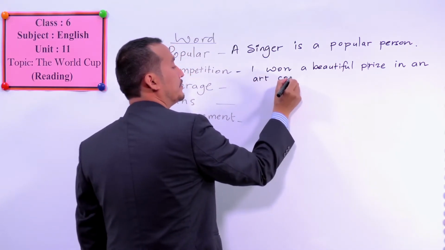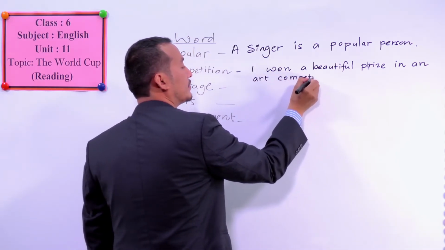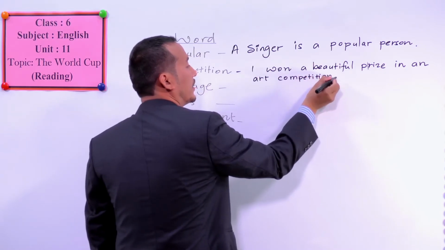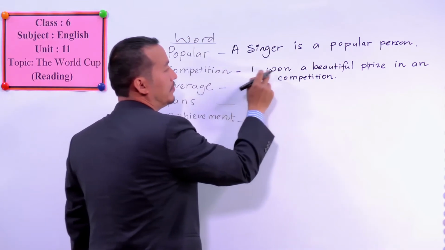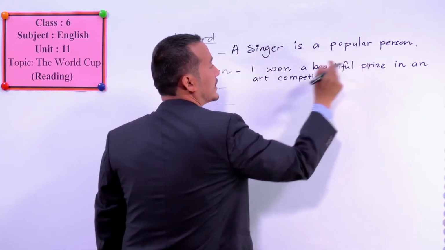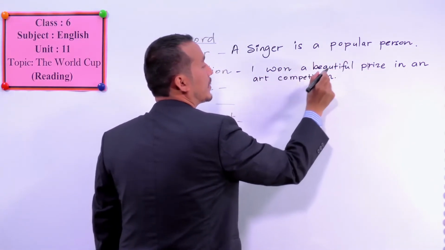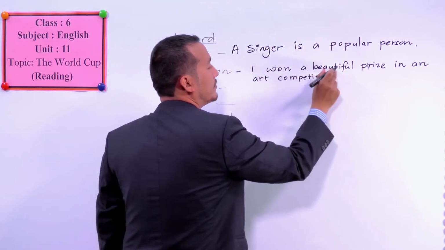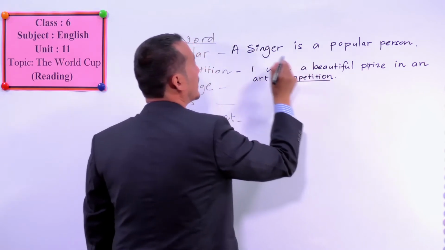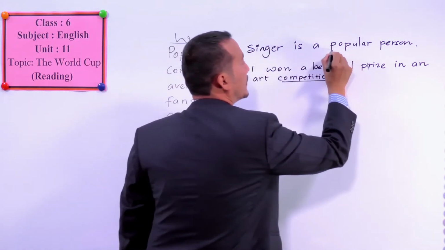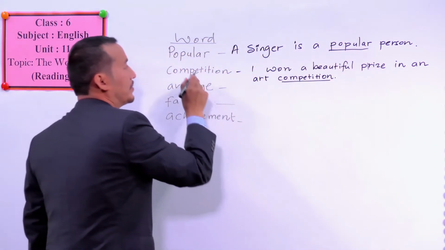Art competition. You can say, you can use competition like this. I won a beautiful prize. Here is the word competition. I won a beautiful prize in an art competition. This is your word. A singer is a popular person. This is your word here.